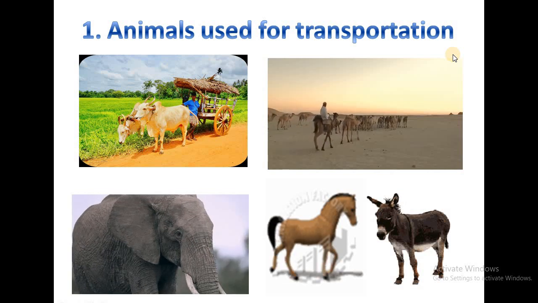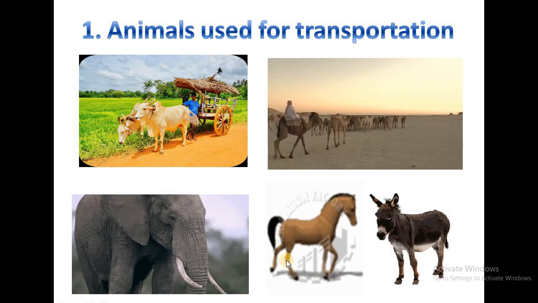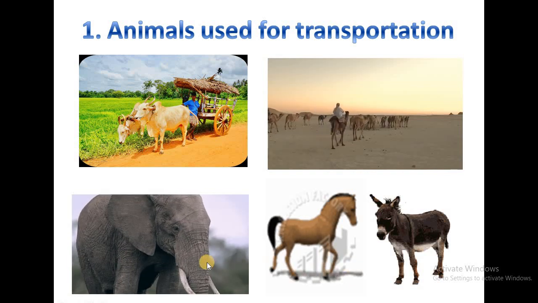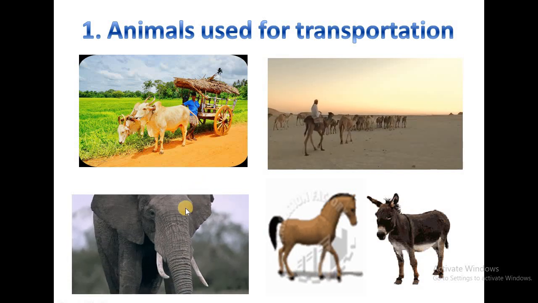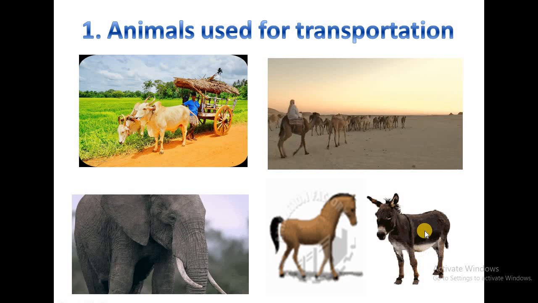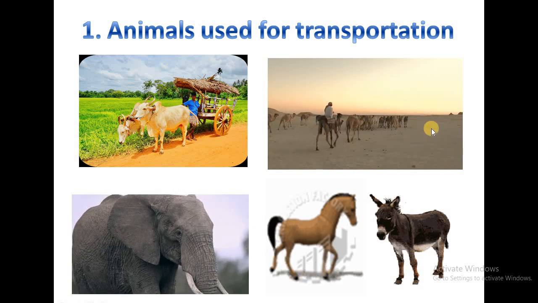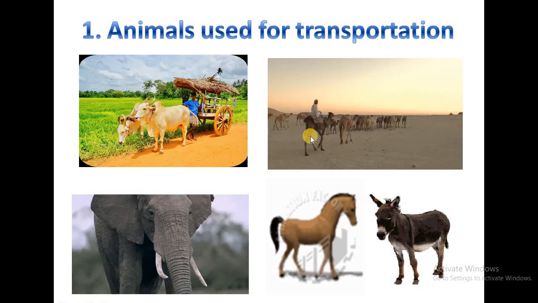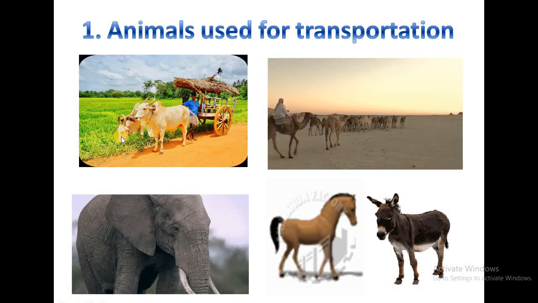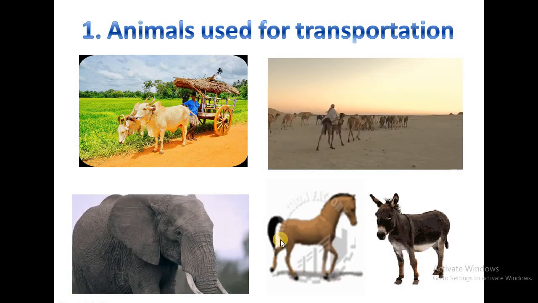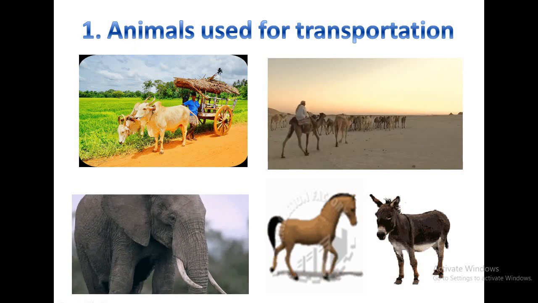Animals such as horse, camel, donkey, mule, elephant, bullocks are used for transportation. We can use animals as a ride. Even as a cart also we are using, like camel cart or bullock cart or horse cart.